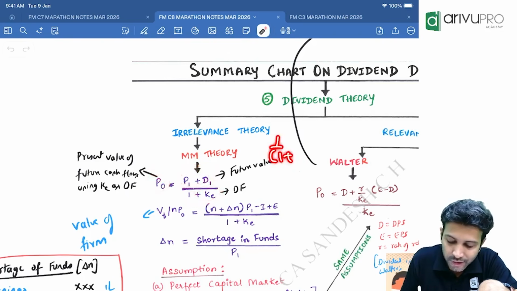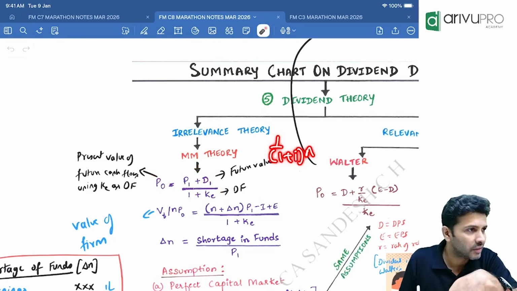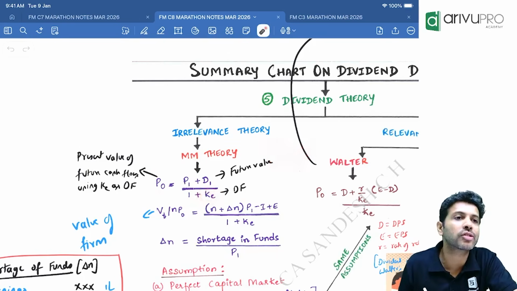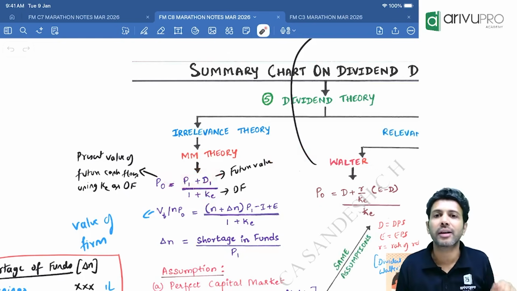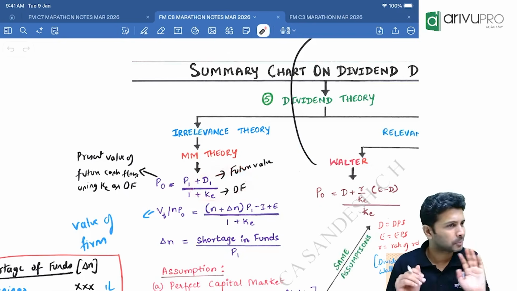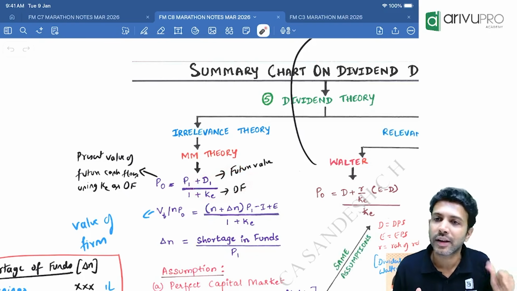What is the formula for the discount factor? 1 divided by (1 plus i) whole power n. We are in the first year, so n is 1. Instead of i, they substituted the cost of equity. So this formula is nothing but future dividend and future price multiplied by the discount factor, expressed in a different way. P0 is equal to P1 plus D1 divided by 1 plus cost of equity.